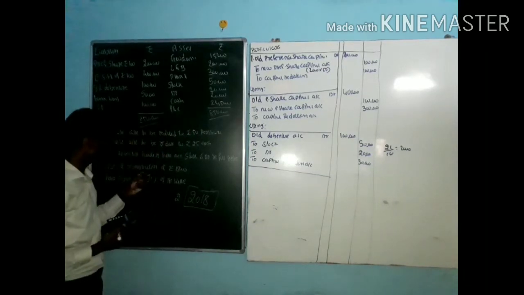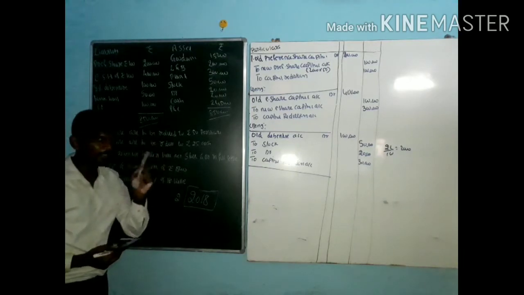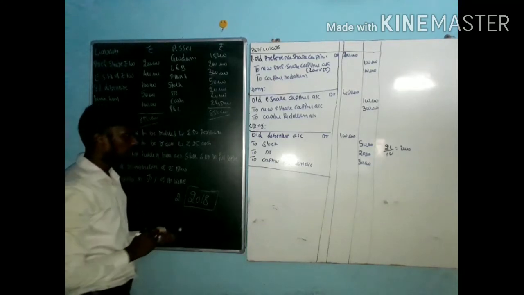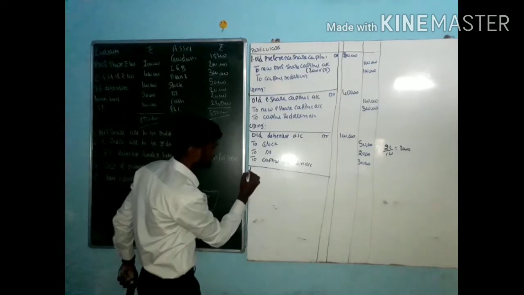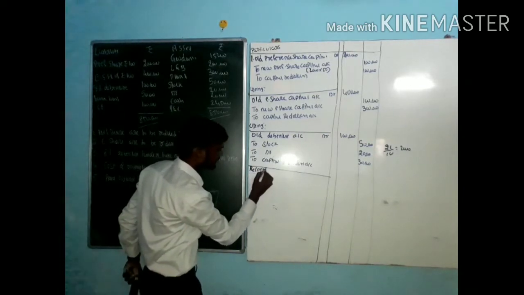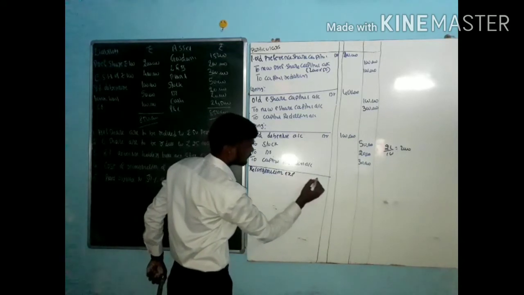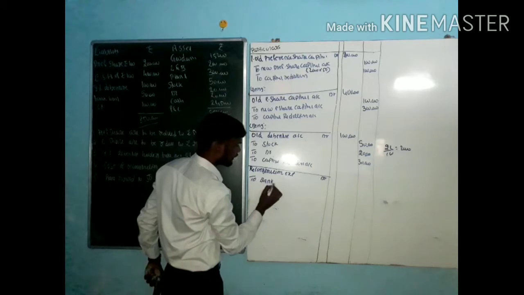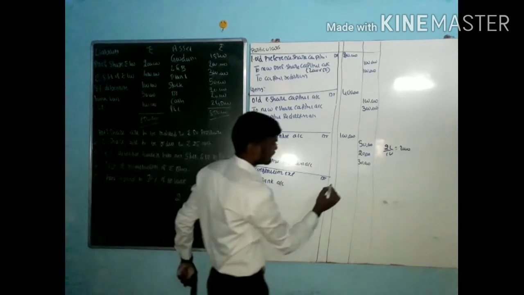Whereas with the cost of reconstruction of 15,000, at the time of reconstruction I am incurring expenses, and cash is moving out of the business, right? So the entry is reconstruction expense account debit to bank account or to cash account. How much? That is 15,000.